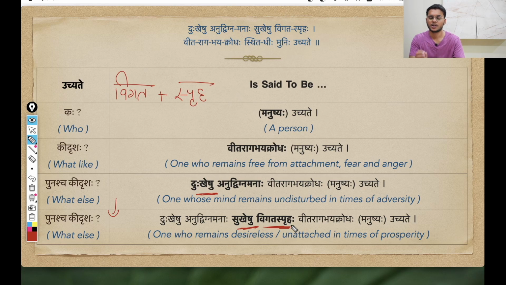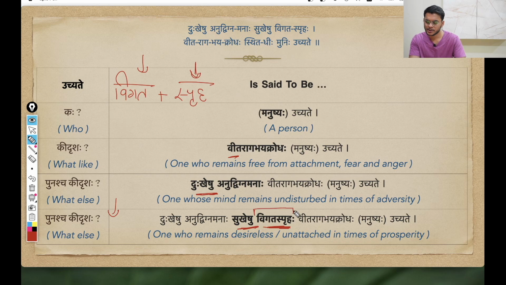And vigatas prahaha is also a samasta pada. In this you can spot two words, vigata and spriha. Vigata is essentially the same as vita. Vigata also means something that is gone, something that is extinguished, something that has disappeared. And what is this spriha? Spriha is basically ichha, that is desire.